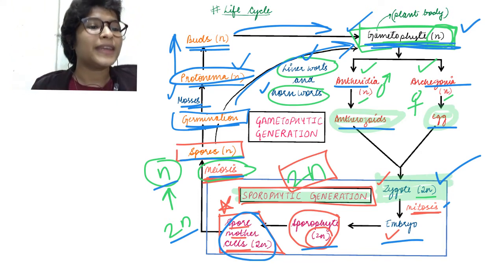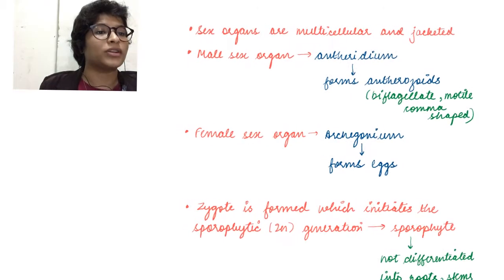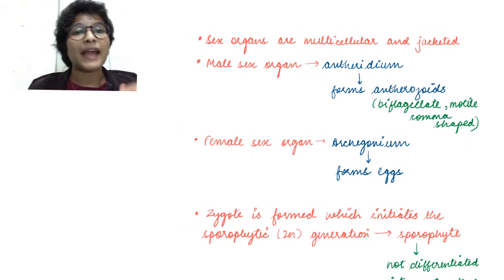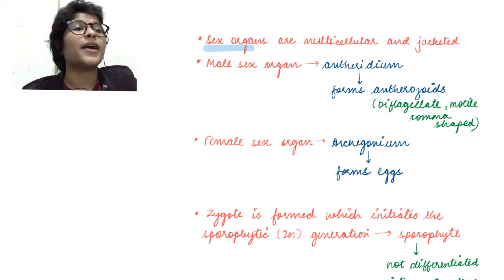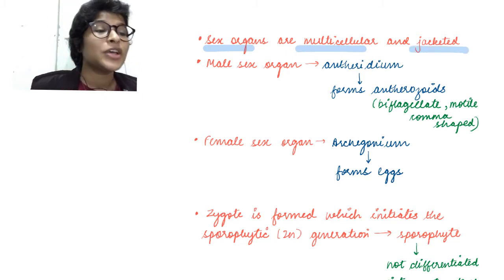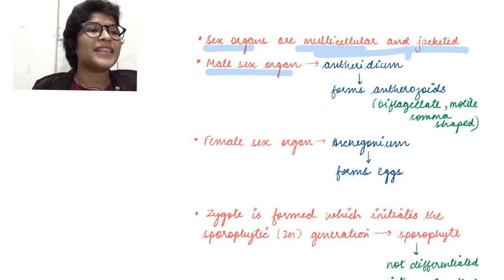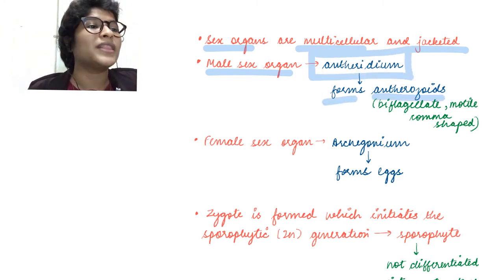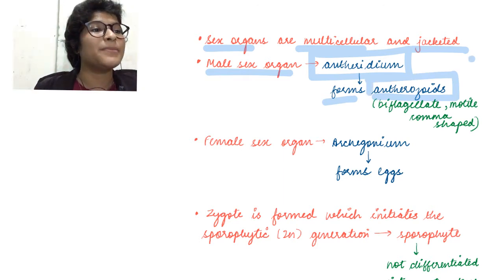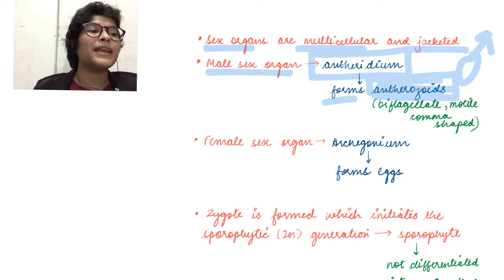Going on to other characteristics of bryophytes, we need to understand their sex organs. We have seen that in algae, the sex organs in most algae are unicellular and non-jacketed, but here the sex organs are multicellular and jacketed. So quick revision, male sex organ को क्या कहा था? Antheridium, okay, or Antheridia. And these form antherozoids, which are nothing but the male gamete.